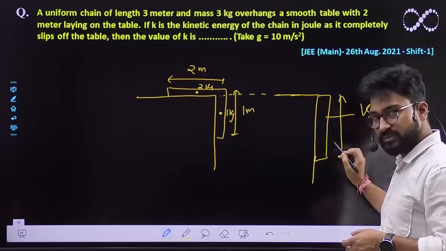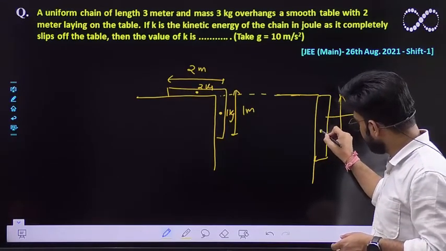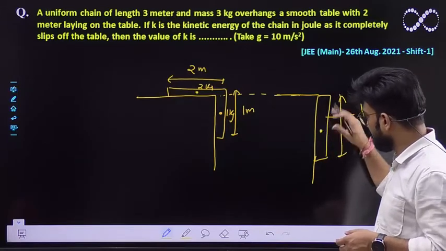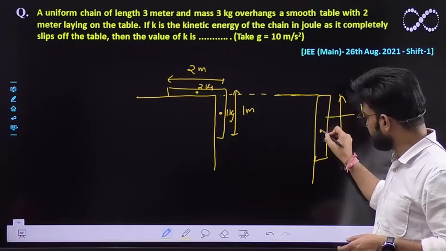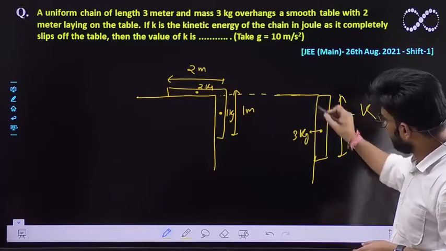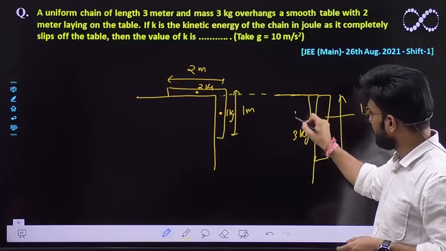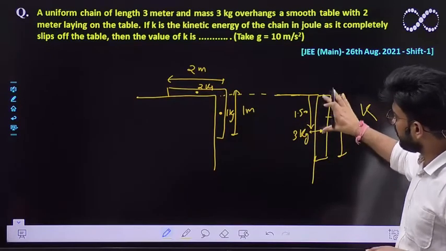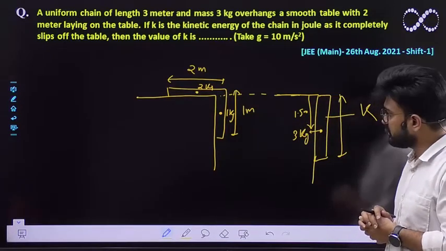The overall length is 3 meter, so the whole mass of the chain can be concentrated at its center, and it is equivalent to 3 kg. And it is at a distance of 1.5 meter from the surface of the table.